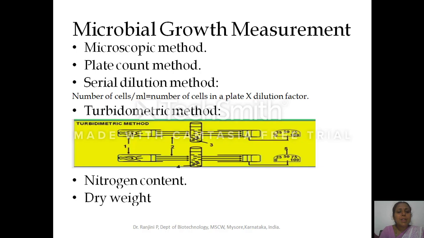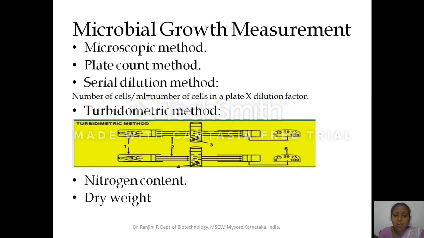Next is the turbidometric method. This entirely depends on the absorption of light in the 600 to 660 nanometer wavelength. You prepare the media and inoculate the microorganism. Initially, when the media is not inoculated with the microorganism, the media will be very clear.